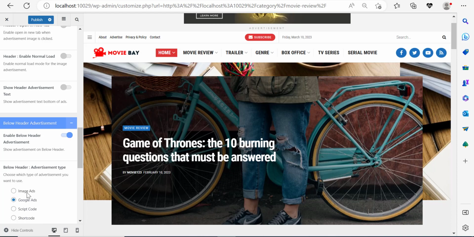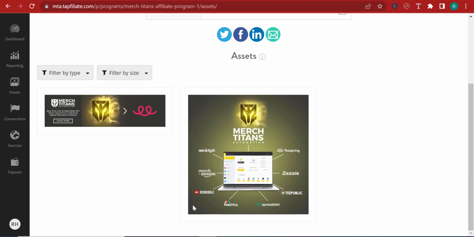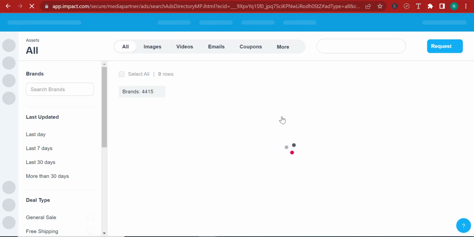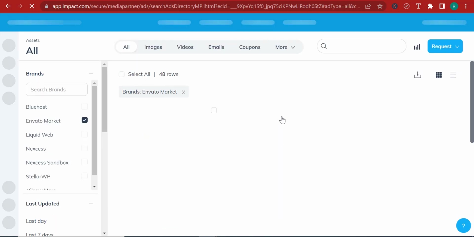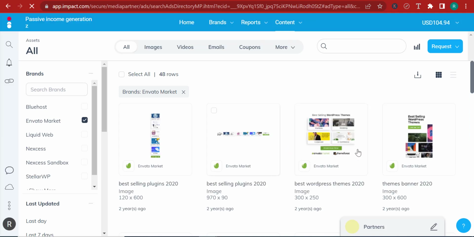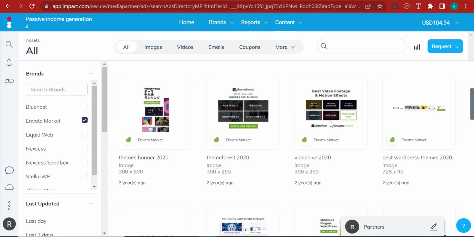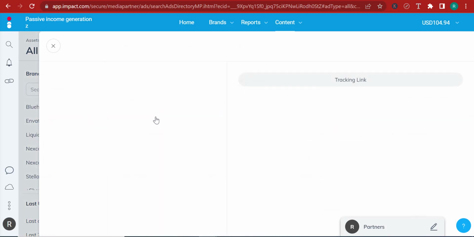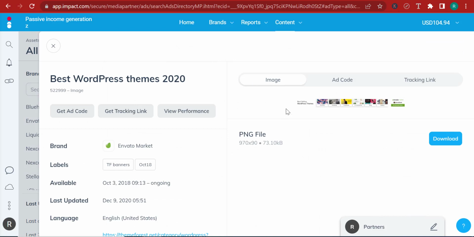So I'm going to go for image ads in this instance, and I'm going to go to App Impact. Now over here on App Impact, I'm affiliated with networks such as Envato Market, Bluehost, Nexus. So I'm going to choose, for example, Envato Market. I'm going to click on View Ads. This will take me to my creatives, and these creatives are given to me by Envato Market. This is what they give their affiliates in order to promote their ads. And so I'm going to go for a banner ad because it's only logical to use a banner ad. I'm going to go for this one over here because this is larger, 970 by 90.